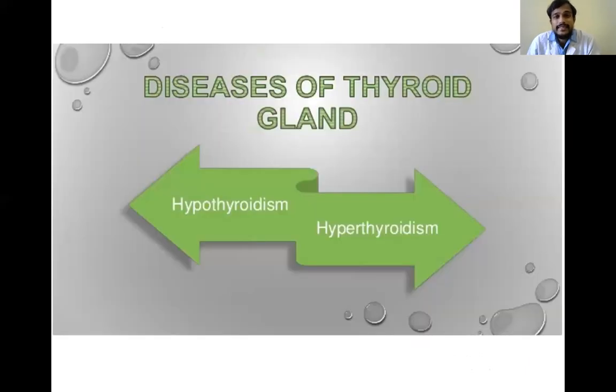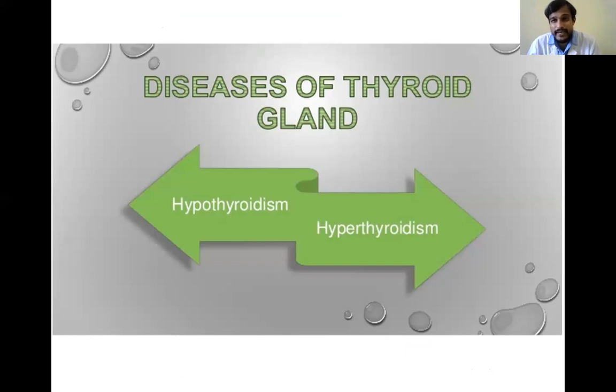Coming to diseases, if there is any defect in the thyroid gland or defect in the pituitary gland or defect in the hypothalamus, then there will be variation in the production of T3 and T4. If T3 and T4 are decreased, it is known as hypothyroidism. If T3 and T4 are increased, it is known as hyperthyroidism.